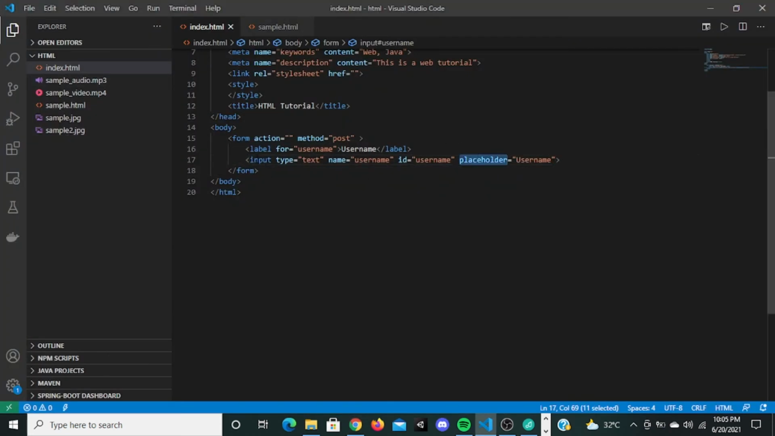Okay, now let's give another input type. Now let's copy this. Let's actually delete this. Okay, now copy this.